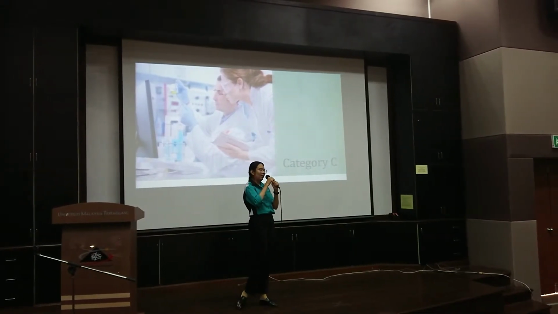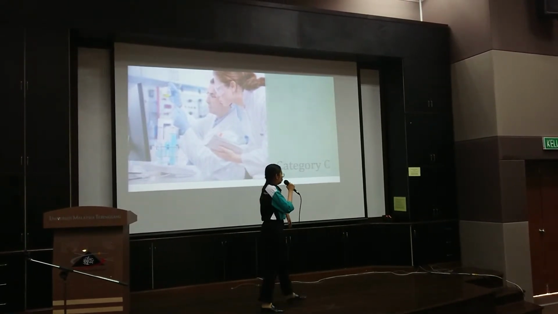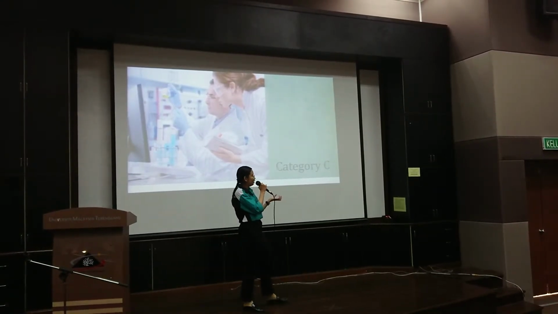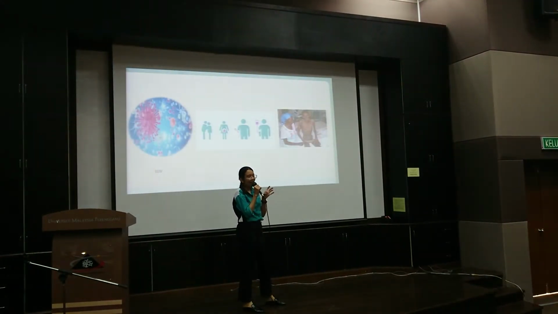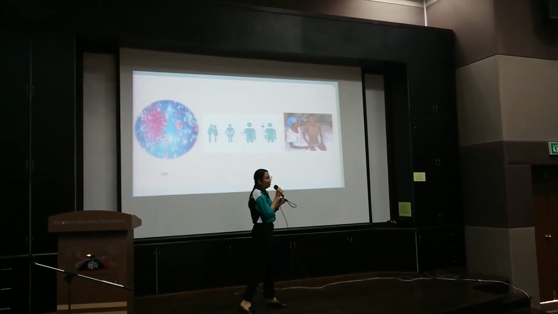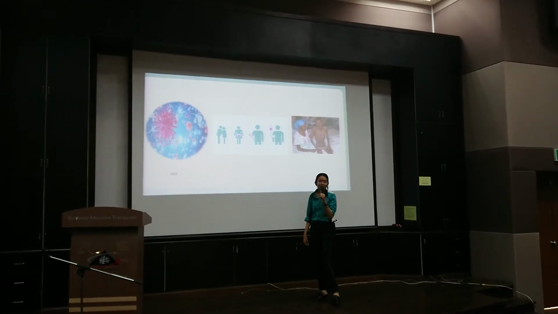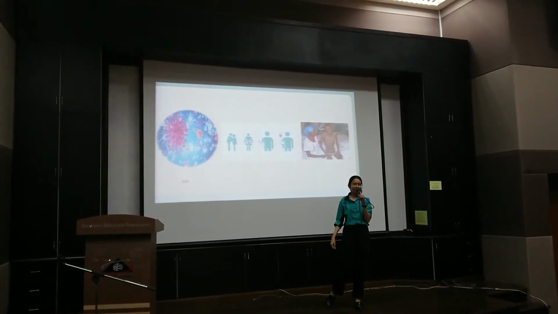Category C agents are the third highest priority, which can be engineered for mass dissemination in the future, and they have the potential to cause high mortality and major health impact. A few examples, I believe many of us know. HIV virus, or human immunodeficiency virus.